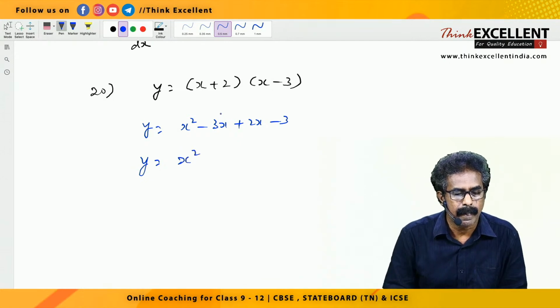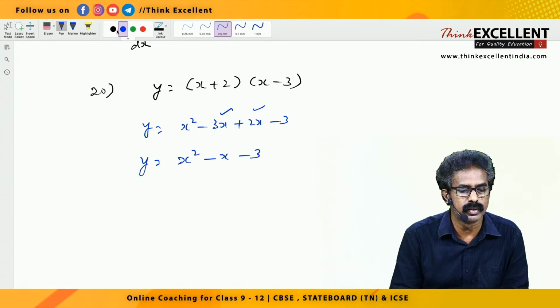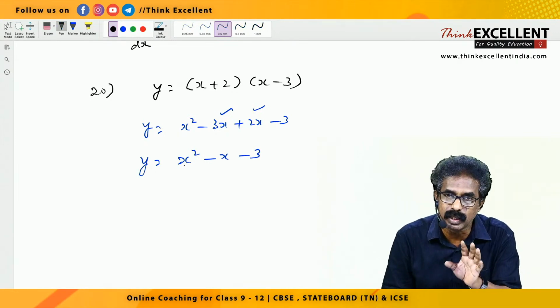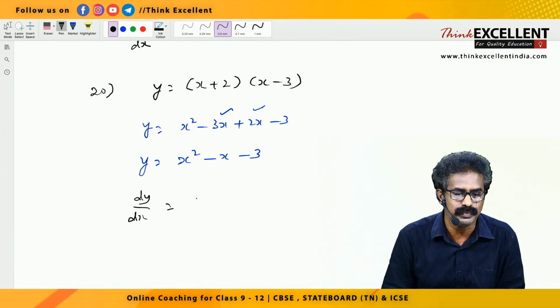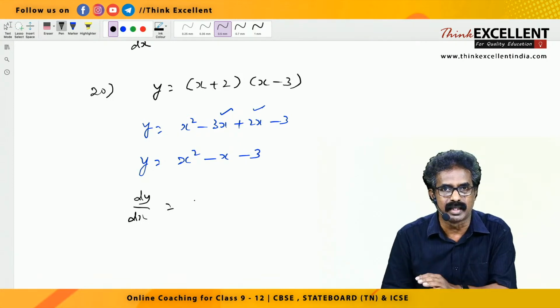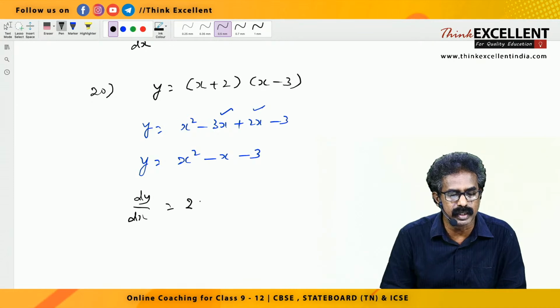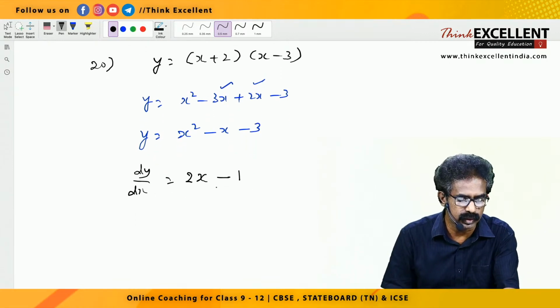x square minus 3x minus 2x, it is minus 5x minus 6. So don't run away, it is not over, we only simplified, right? Now you are going to differentiate. So dy by dx equal to, you can write the answer. x square derivative 2x raised to 1, right? So 2 comes from 2x raised to 1. So x square derivative 2x, that's all. x square derivative 2x, minus x derivative 1, 3 constant derivative 0. Okay, so you can do this one.